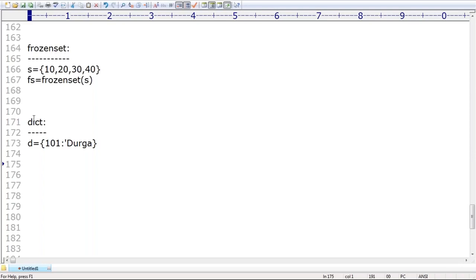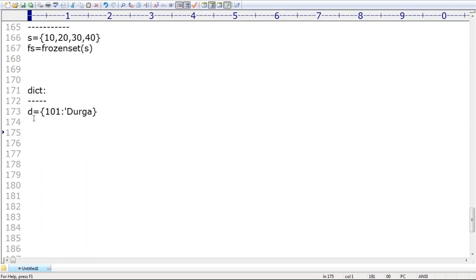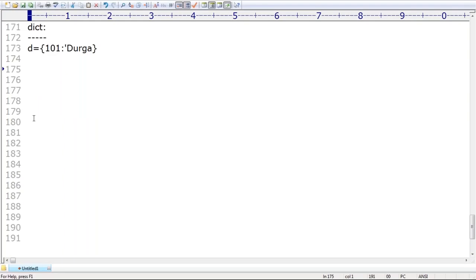Next, this is about dictionary. Is dictionary mutable or immutable? Dictionary is mutable. These are the various data types we have. Next, the key should be unique. Duplicate keys are not allowed, but values can be. Values can be duplicated, no problem, but duplicate keys are not allowed.